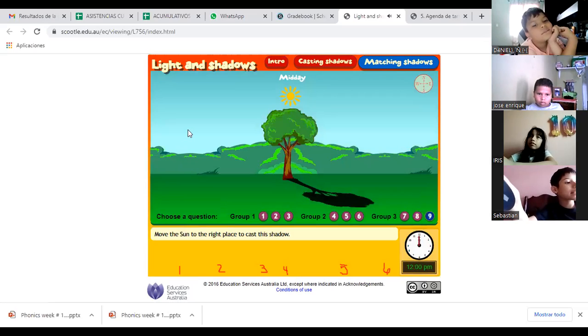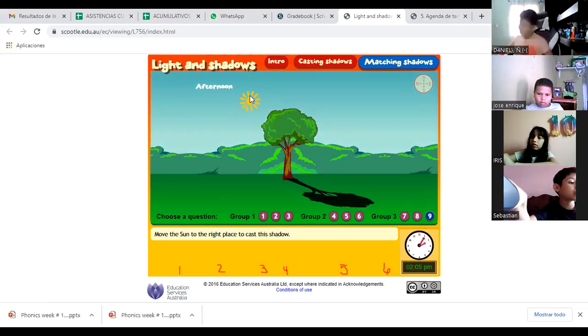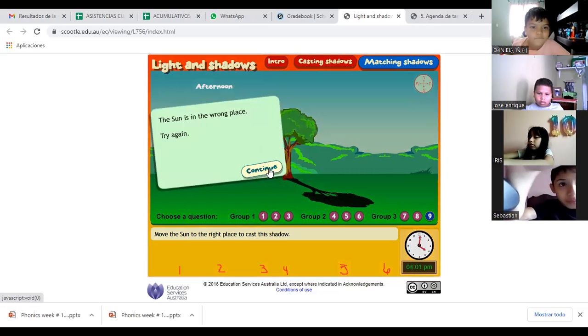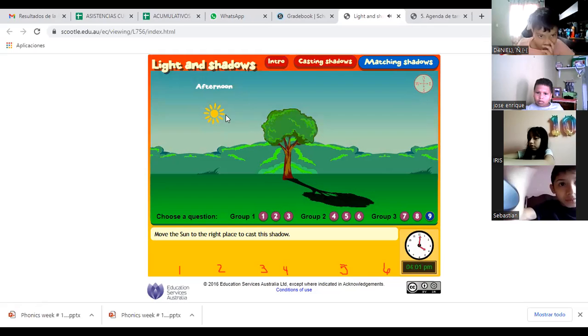Move the sun. What about this one? Miss, I think this one is at 4 o'clock. 4 o'clock p.m. Yes. Okay, let's try at 4. The sun is in the wrong place. Let's try 1.